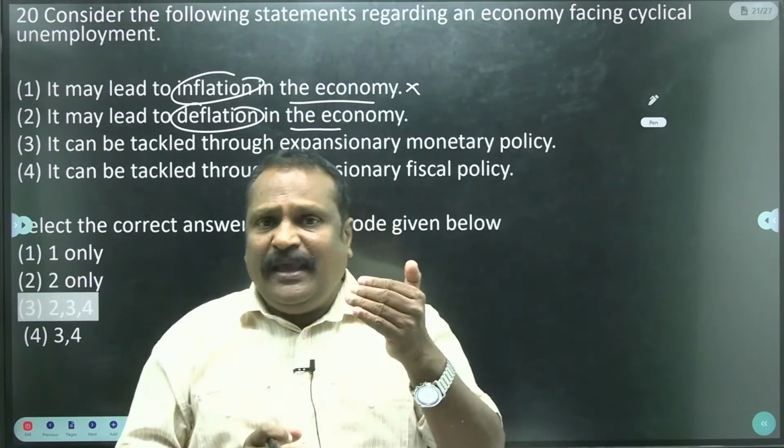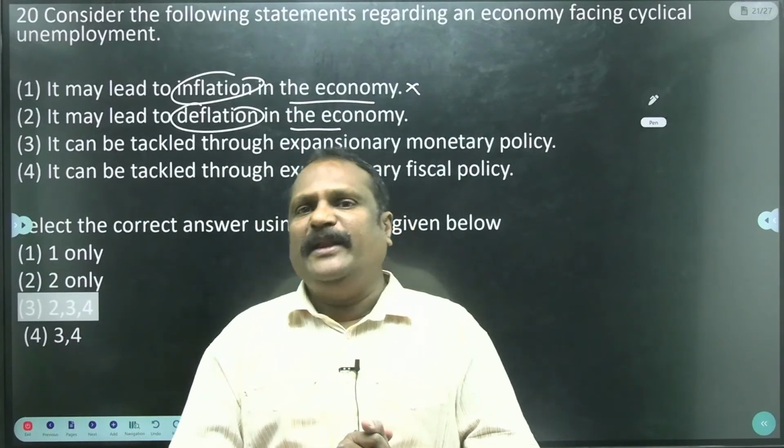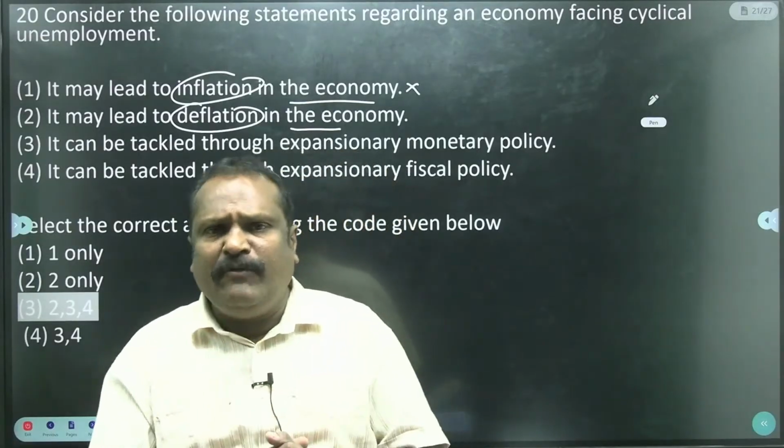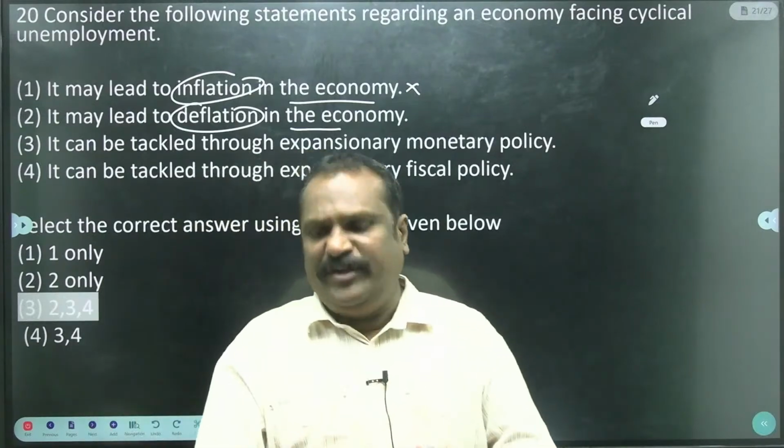During COVID-19, India faced deflation. Money circulation was low because everyone didn't have employment. Everyone was sitting at home, they didn't have salaries, so there was less money flow. Okay.